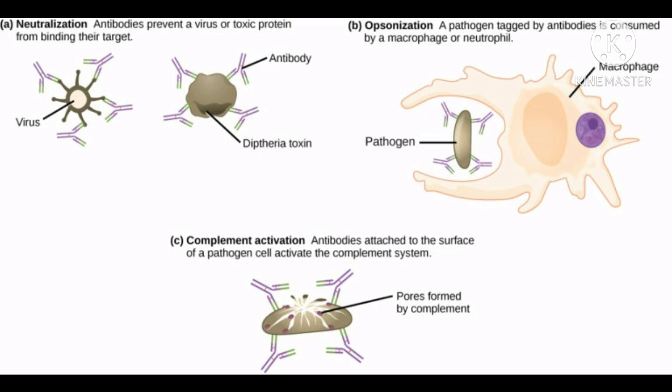Those antibodies bind with the specific site of the virus or toxic protein and therefore they prevent the binding of the pathogen with the specific target cell. B is opsonization. Here the pathogen attached by the antibody is consumed by macrophages or neutrophils. Picture C is complement activation. Here the antibodies attach to the surface of the pathogen and make a pore on the surface of the pathogen. Due to this, the pathogens are killed.